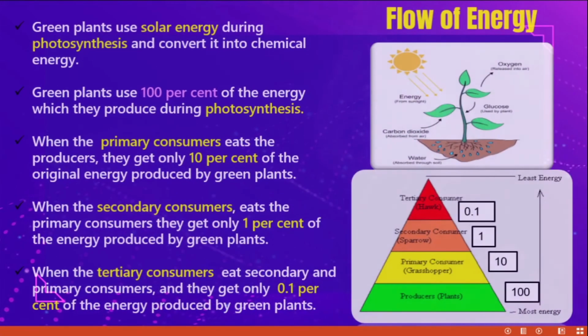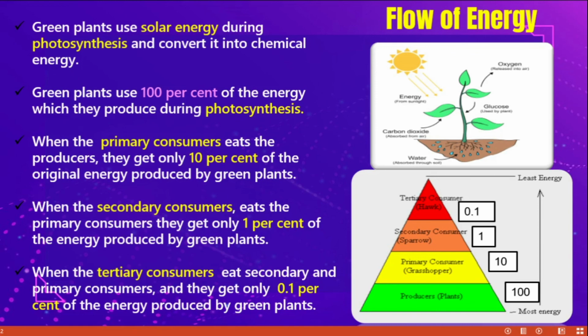Next, flow of energy. Look at the picture. Plants make their own food. They produce their own food with the help of solar energy and other factors like carbon dioxide and water. After that plants utilize this energy which is made by themselves. Plants utilize 100% of energy. When the primary consumers eat producers, 10% of energy goes from producer to primary consumer.